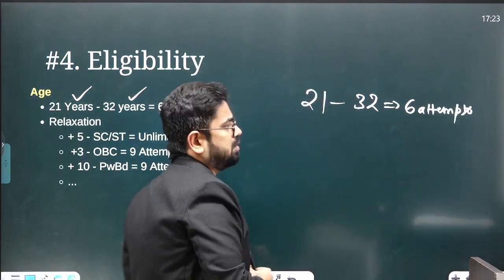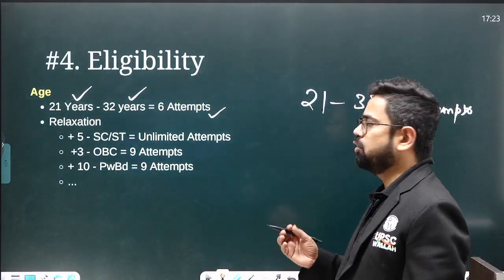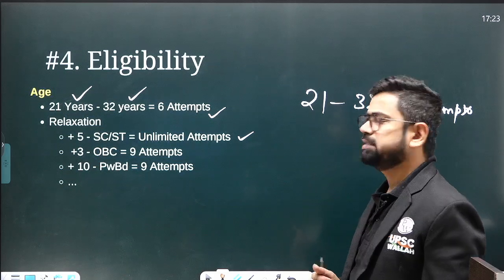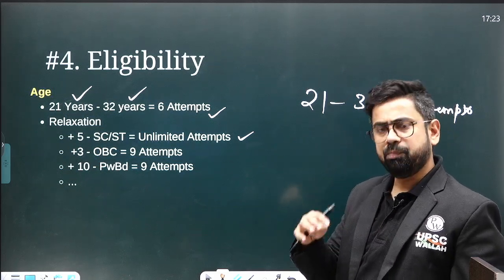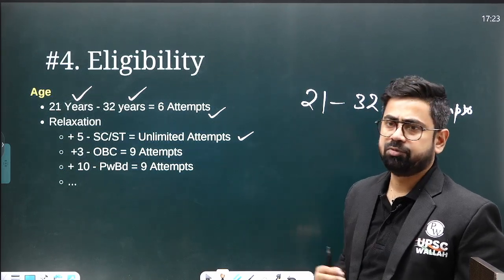Yeah, but there are cases of relaxation as well. Like if you belong to scheduled caste or scheduled tribe, then you can give unlimited attempts, plus age is also relaxed. You can appear for plus 5 years. That means till 37 years you can appear. You can give as many attempts you want, right?